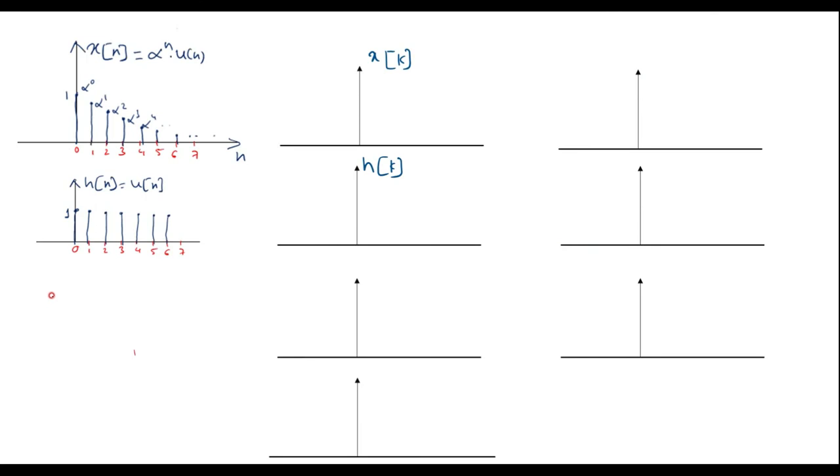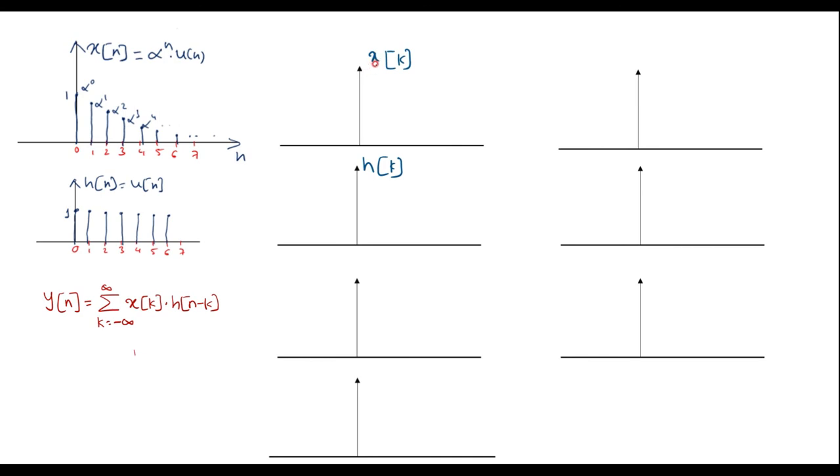The convolution between two sequences is obtained by using the formula y of n is equal to summation k varies from minus infinity to infinity x of k h of n minus k. So now we are supposed to plot x of k and h of n minus k signals. Here we have x of n signal. X of k signal will be obtained by just replacing n by k.